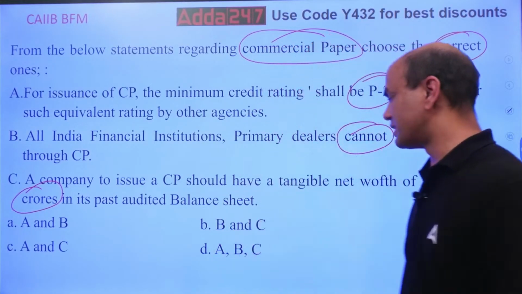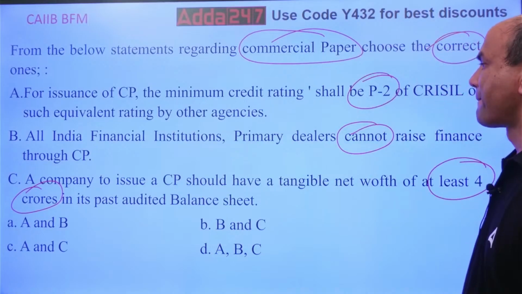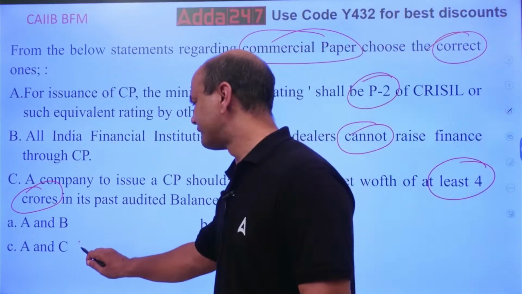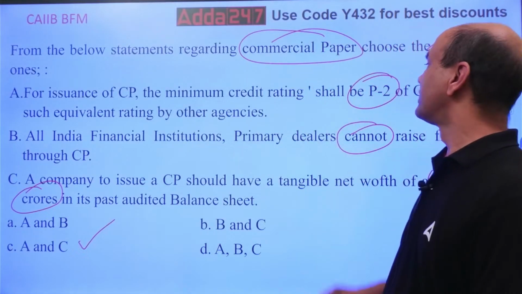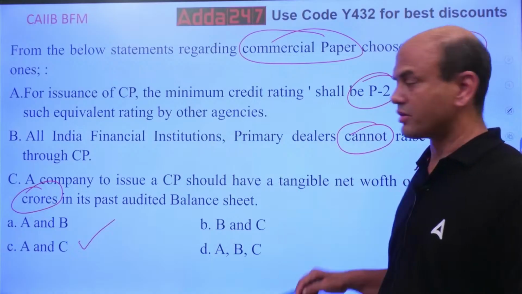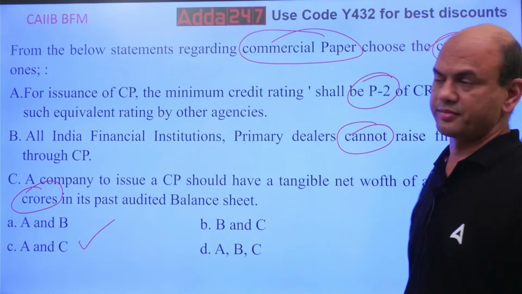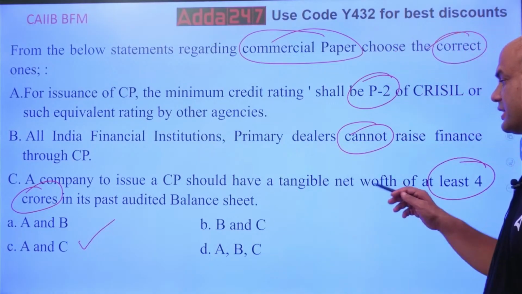So what is the answer over here? The answer is A and C. Only A and C are correct. P2 rating, correct. 4 crore, correct. Okay? So that is the answer.